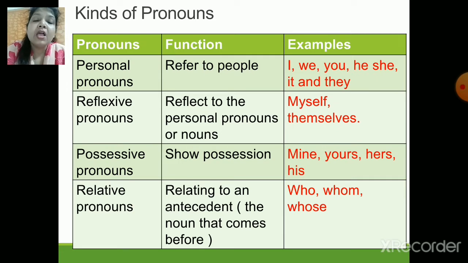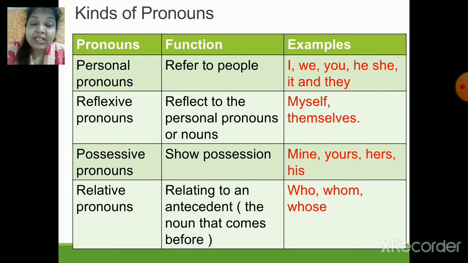Now the next one, relative pronoun. Relative means it is relating to an antecedent, that means a noun that comes before the relative pronoun. I can give you one example: I like orange, which is a popular fruit.